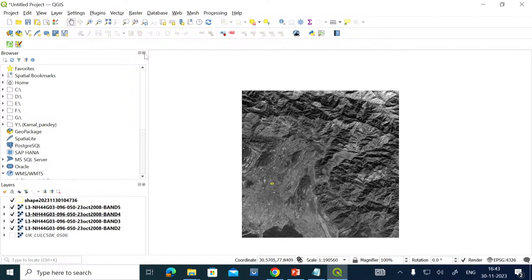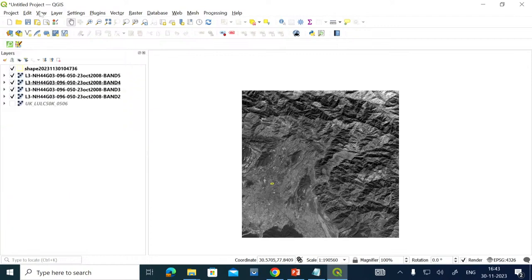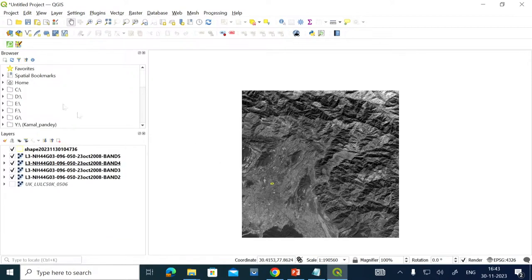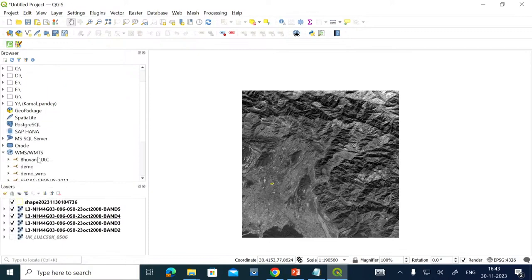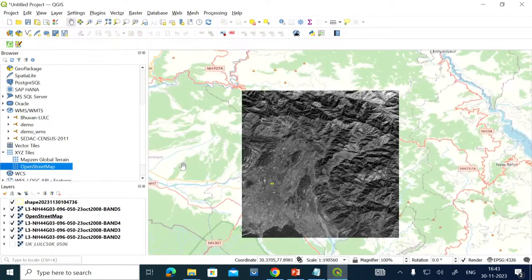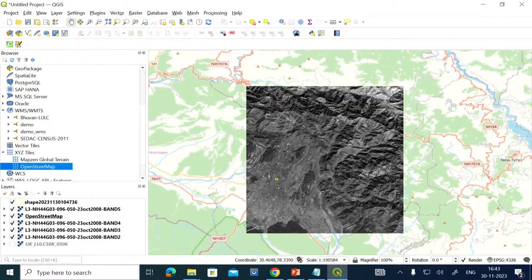If that is not visible to you, then you can go to View, Panel, and then Browser, and select it. So this browser will be visible to you here. Once this browser is visible, you have to select the option called XYZ Tile, and then OpenStreetMap, and just drag it to this part here. So this entire OpenStreetMap is in your portal now, in the dashboard of this software.